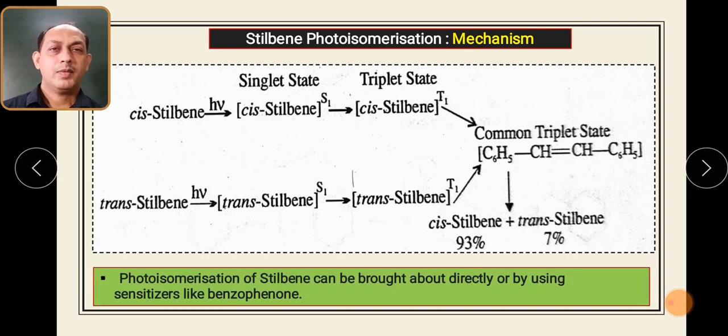So photoisomerization of stilbene can be brought about directly or by using a sensitizer like benzophenone. If you use benzophenone, you will also get this particular reaction even if you don't have direct photochemical excitation. So you can use sensitizers. As we know, photosensitizers are compounds which donate their energy to another molecule, so the other molecule gets excited. Benzophenone is the example we have seen in the last lecture. So remember this concept, very simple, photoisomerisation, where you will get formation of another isomer.